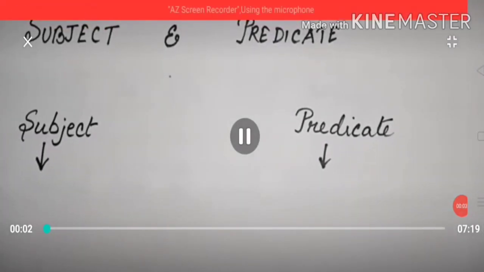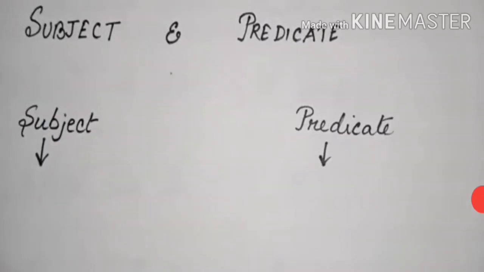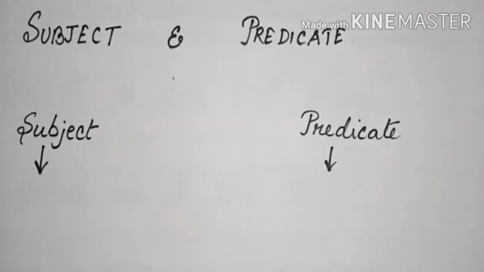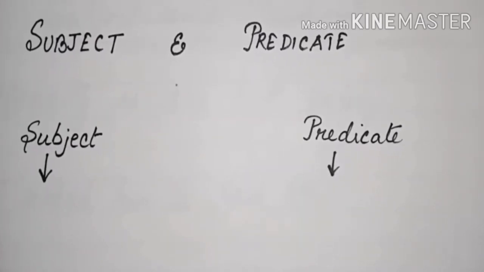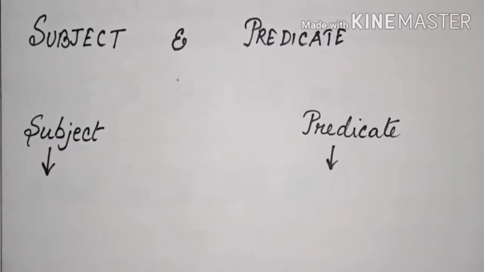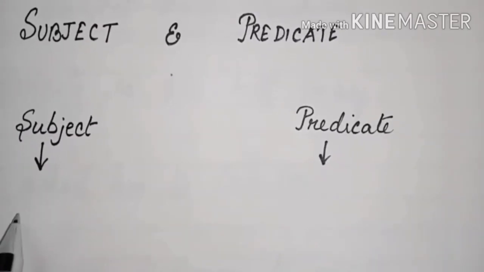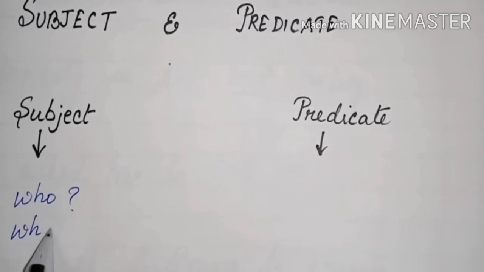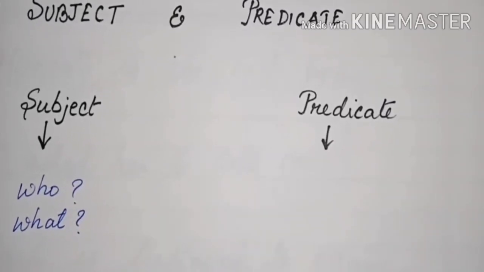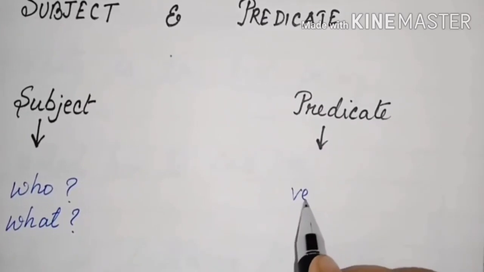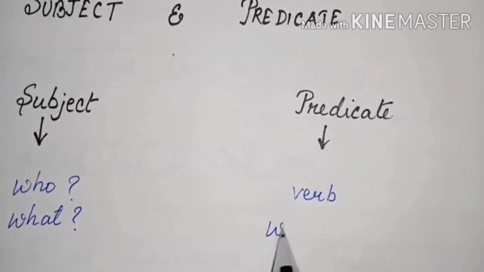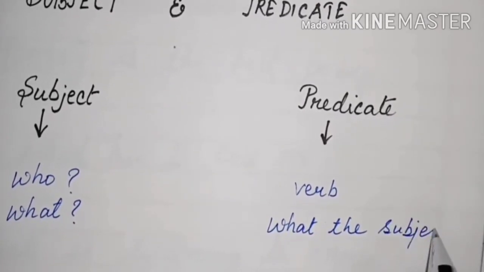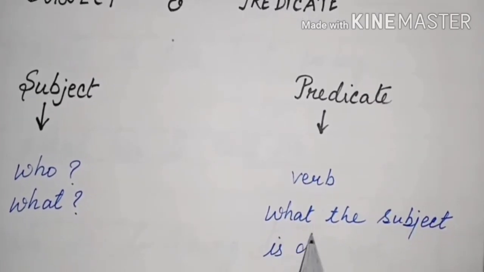Hello students, today we will start subject and predicate. Every sentence has two parts, subject and predicate. How will we understand what is subject and what is predicate? The easiest way is: the subject gives the answer to these two questions, who or what, and the predicate contains the verb as well as what the subject is doing. This is the easiest way to understand subject and predicate.